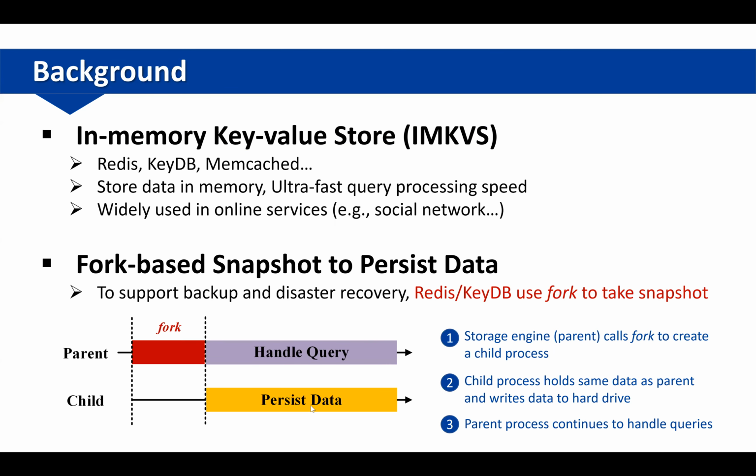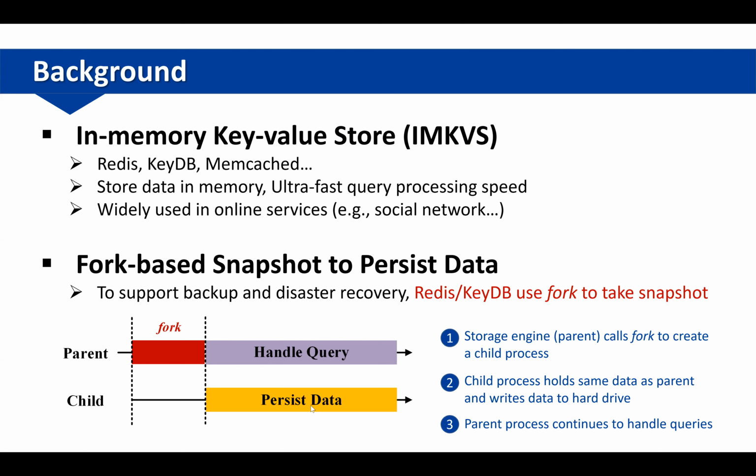Also, because all data is stored in memory, IMKVS need to persist data to support backup and disaster recovery. Popular IMKVS use the system call fork to take the snapshot to persist data. This figure shows how to use fork to take the snapshot.